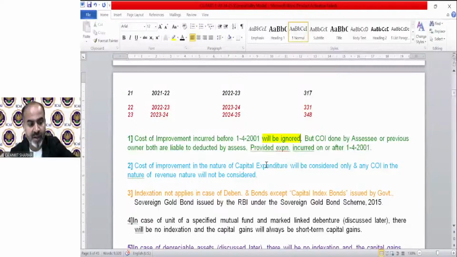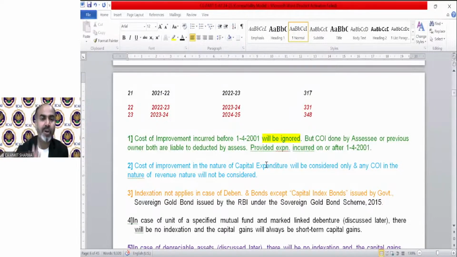That is a capital expenditure. But if any expenditure has been made on repair work, whitewash, etc., that will be considered as revenue expenditure. So in that case, you cannot claim it as a cost of improvement.